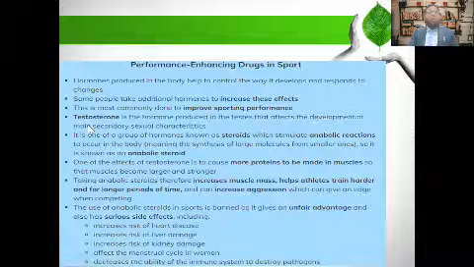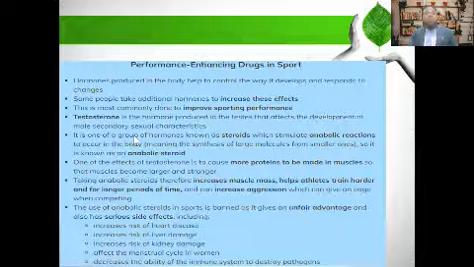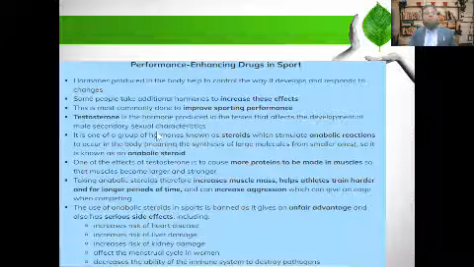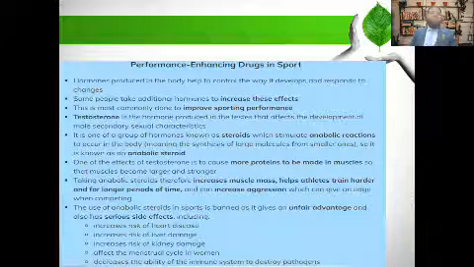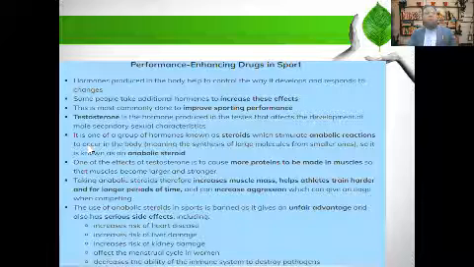For example, testosterone is naturally produced in the testes and affects the development of the male secondary sexual characteristics. It means it forms the muscles and makes your muscles strong. Okay, so this testosterone is artificially made, and it is injected into the sportsman before the competition. So as you know, this is a drug, so it is prohibited.